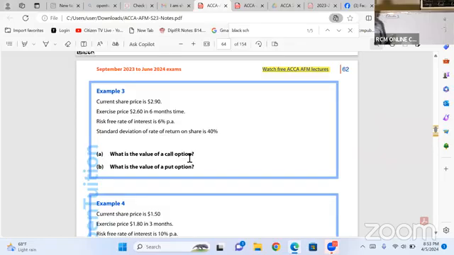Is there somebody who is confident that if I give them 5 minutes, they'll be able to give me this value correctly within 5 minutes? Is there somebody who is that confident? Because we have all the parameters here.